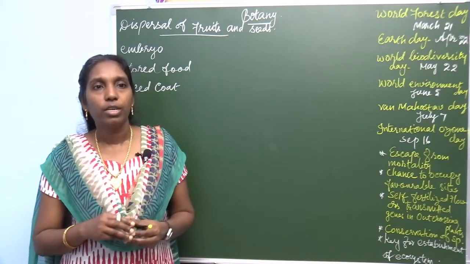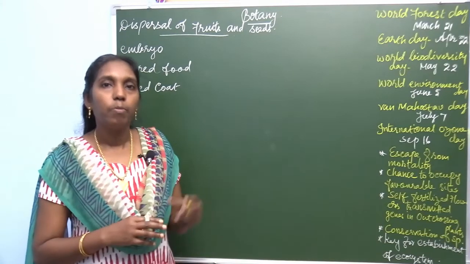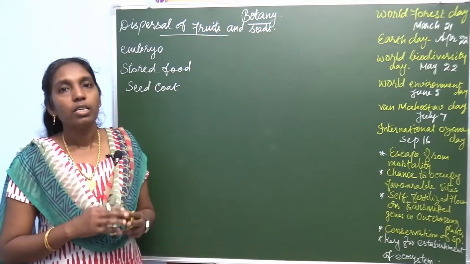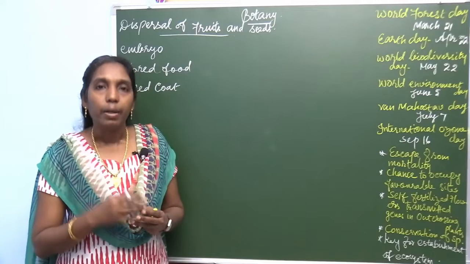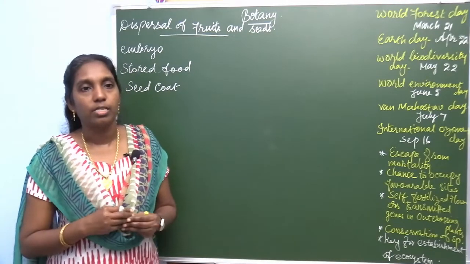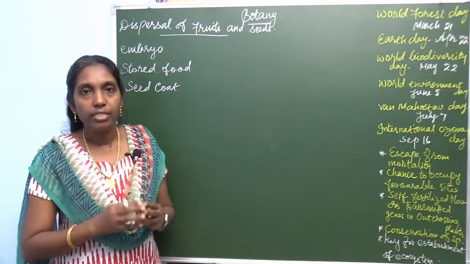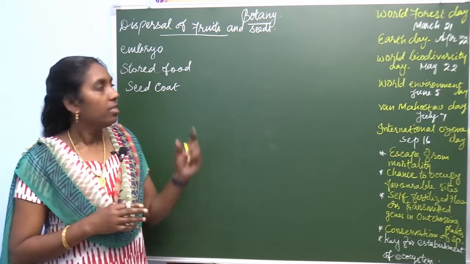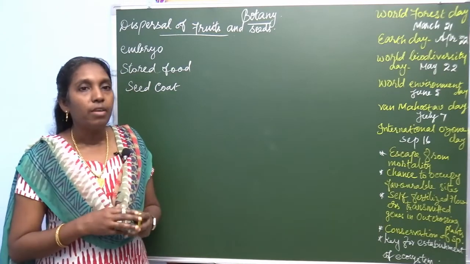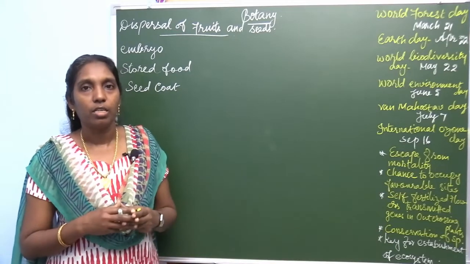The fruit maturation and the seed dispersal are influenced by many ecological agents, including insects, birds, reptiles, even earthworms, so many agents. The seeds require these agents for dispersal. These agents offer some benefits to the community. What are the benefits?